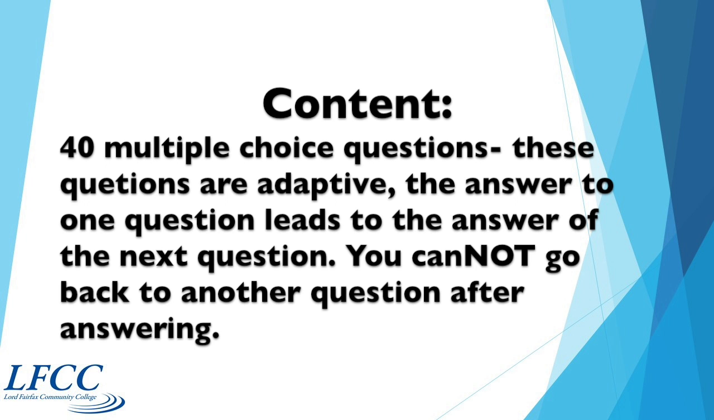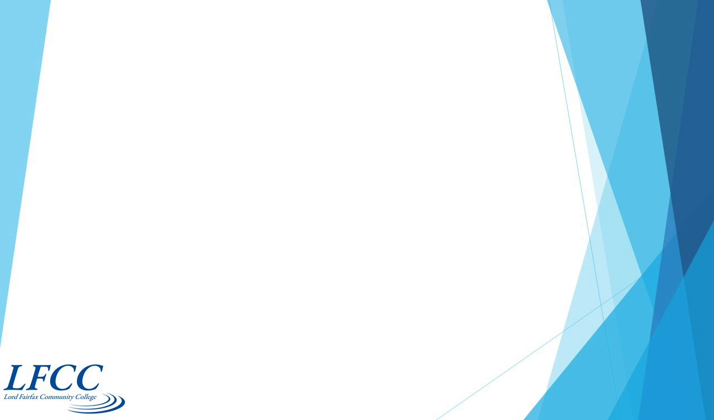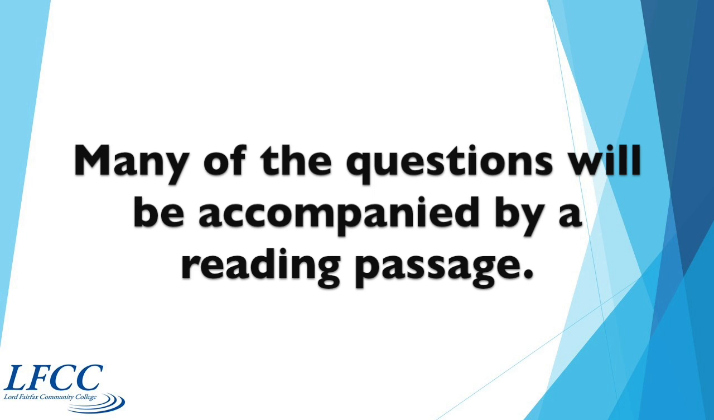The content of the VPT English Multiple Choice test contains 40 multiple choice questions. These questions are adaptive. This means that the answer to one question will determine the next question you see on the screen. You will only see one question at a time, and you will not be allowed to go back and change an answer. Many of the questions will be accompanied by a reading passage. The reading will appear on the left side and the question will appear on the right.